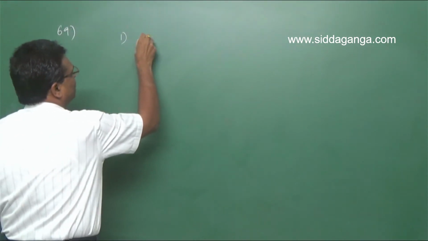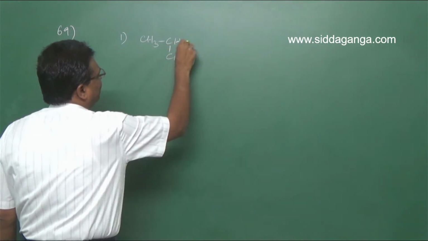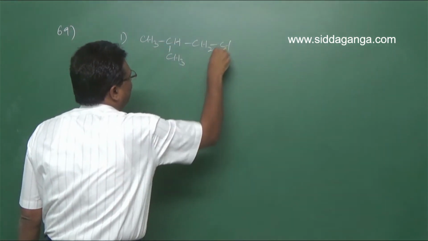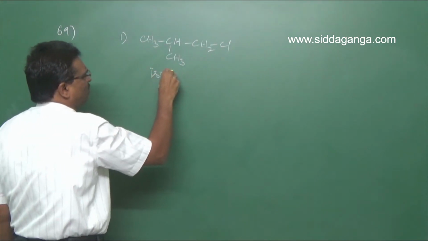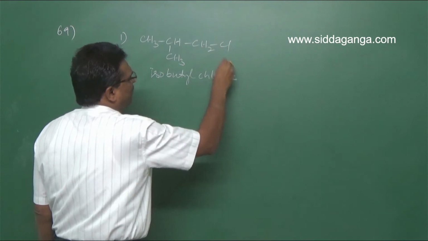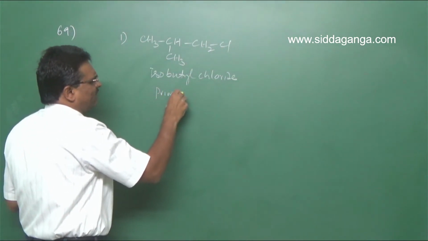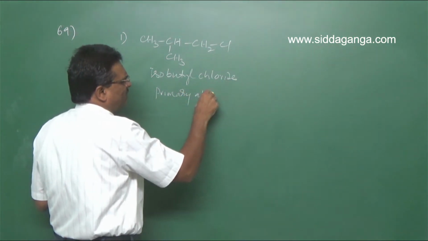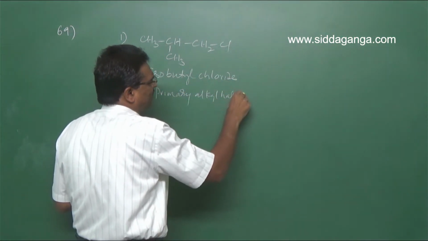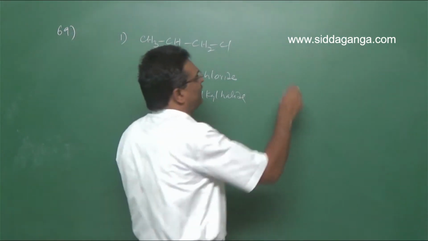So the first one is CH3, CH(CH3), CH2, Cl. This is isobutyl chloride. Isobutyl chloride is a primary alkyl halide. Clear? Then the second one, isopentyl chloride.